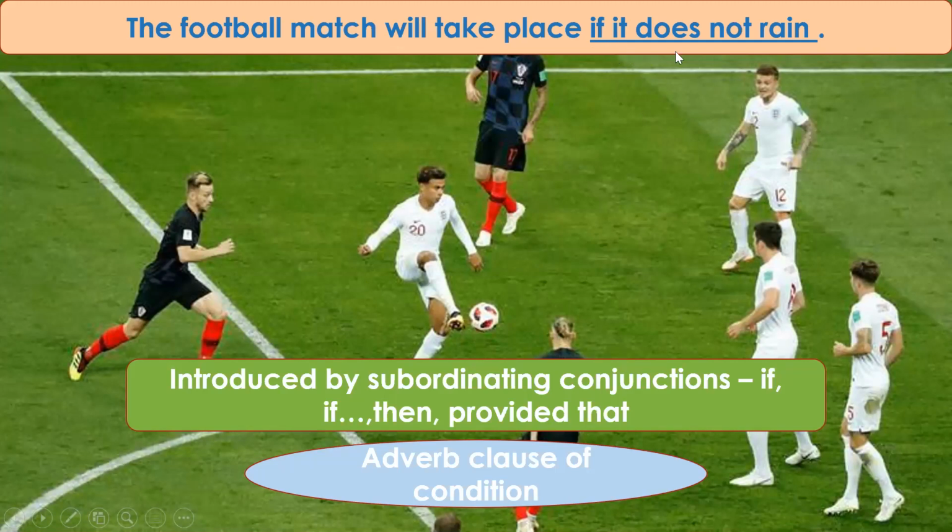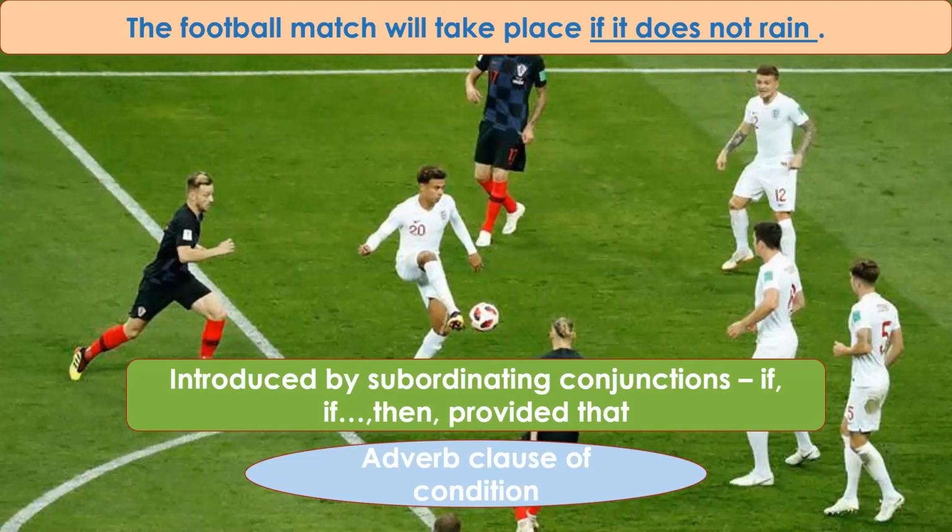And we have a subject, we have a finite verb here. So this is a dependent clause, which is an adverb clause because it is beginning with the subordinating conjunction if. You can identify it. And it is an adverb clause of condition because we are laying down a condition that if this action happens, then the match will take place.